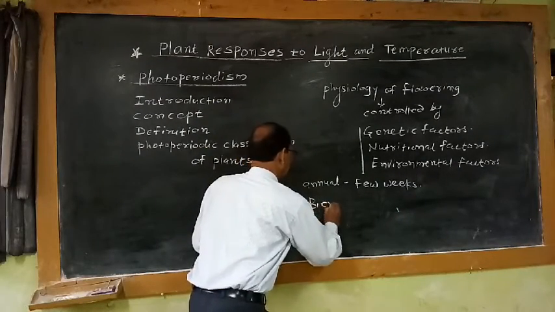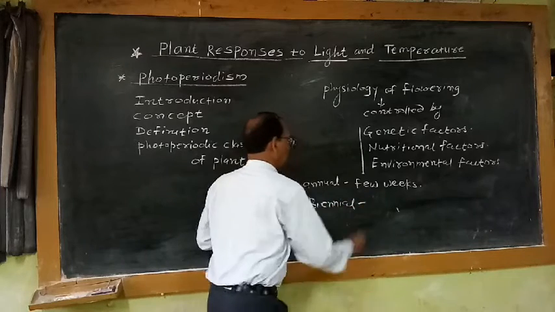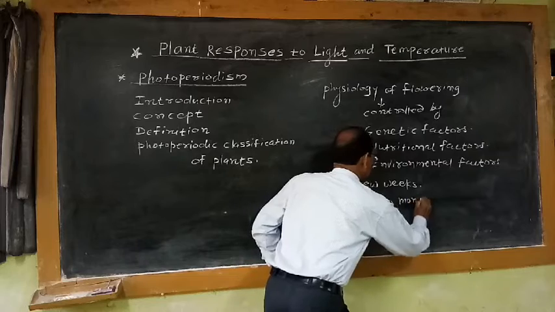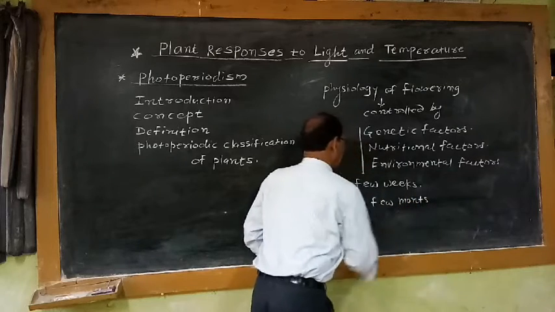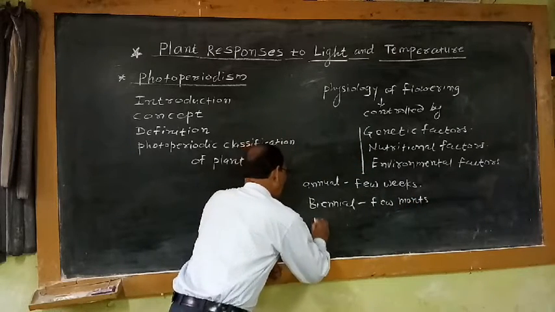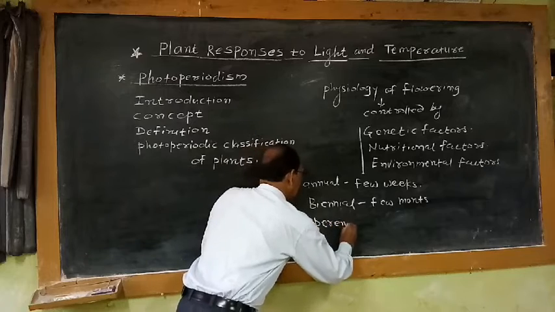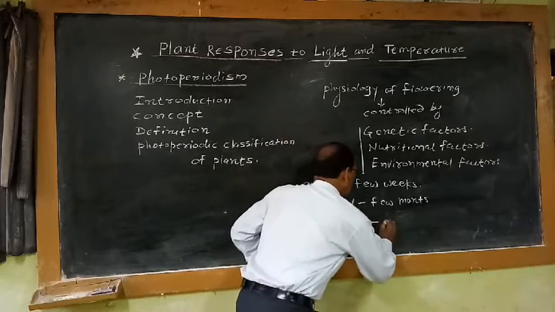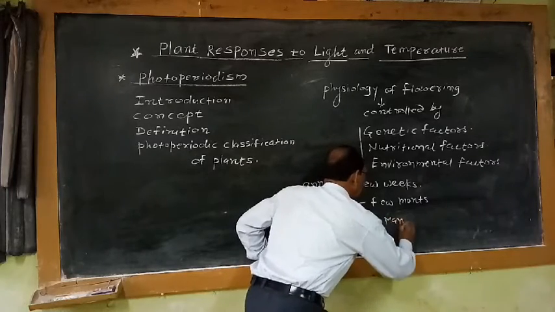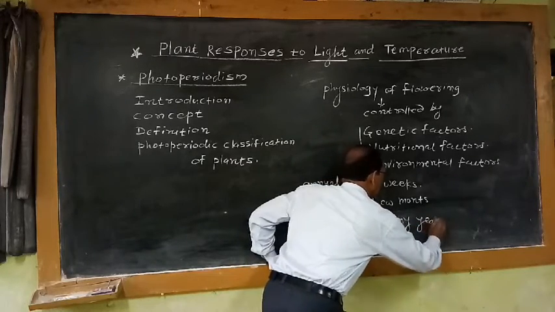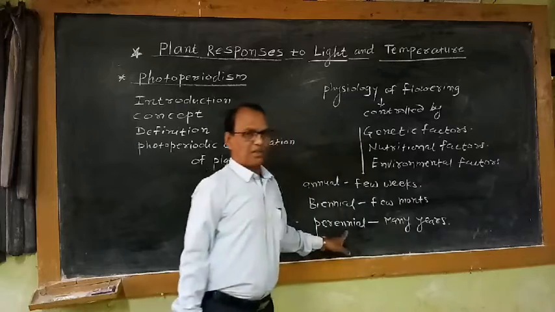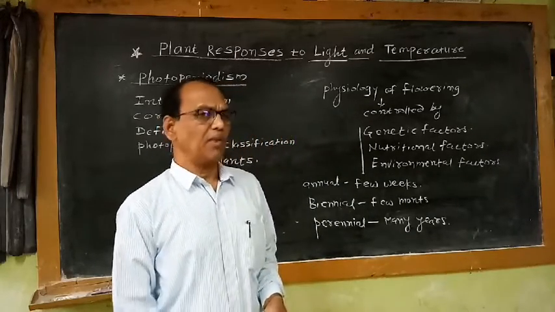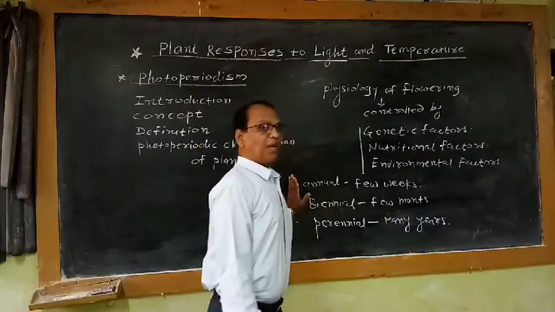A biennial plant requires a few months for initiation of flowering. In case of perennial plants, it requires many years. A perennial plant requires many years for the initiation of flowering. That means the period of flowering is variable depending upon the lifespan of the plant.